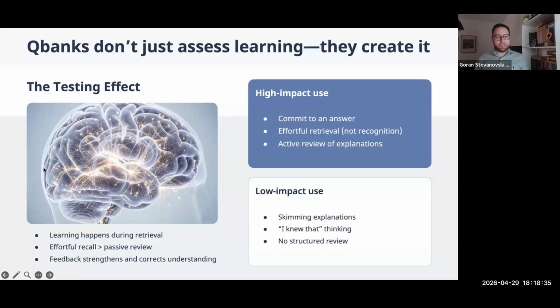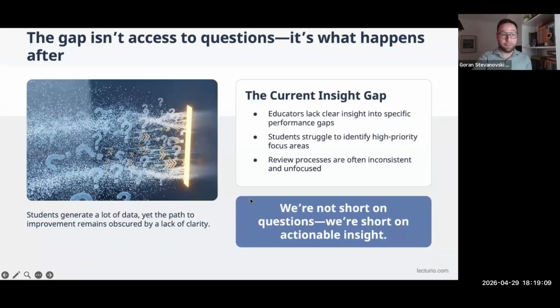The low impact use happens when students just skim through explanations, which happens when they don't have a lot of time. When they have that, "I knew that" thinking. I remember with my colleagues when I was a student, we'd have that. You get the question wrong, but afterwards you say, well, I knew that. That makes sense. And no structured review, beyond just clicking through the Qbanks and the questions, is also low impact use. So this isn't just about us or our learners using Qbanks. It's about using them in a smart way.